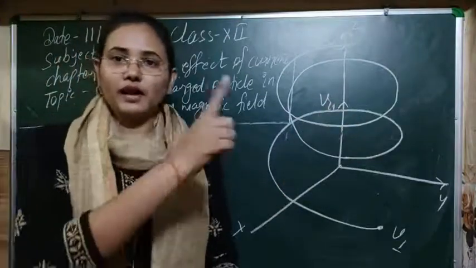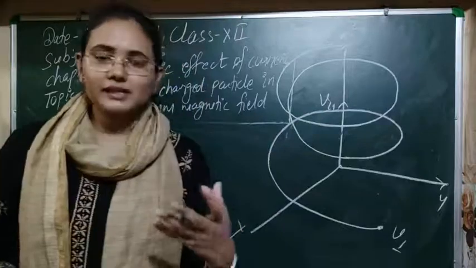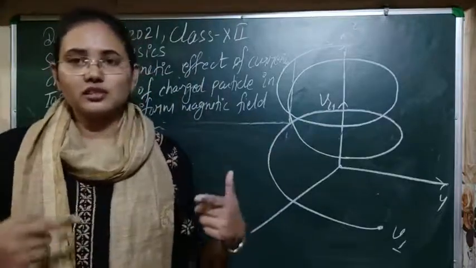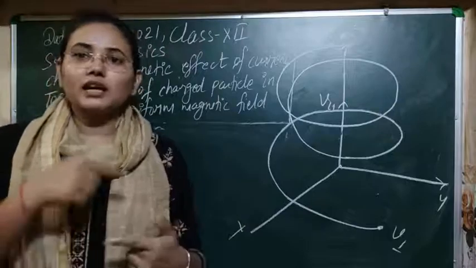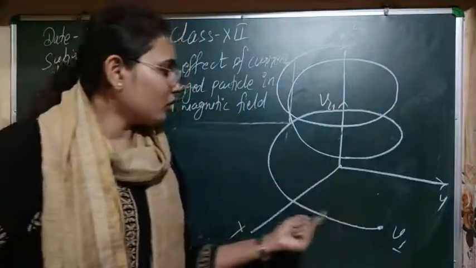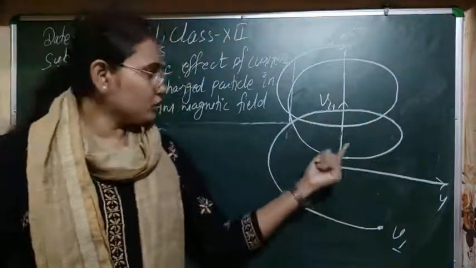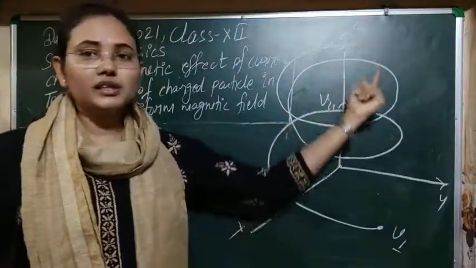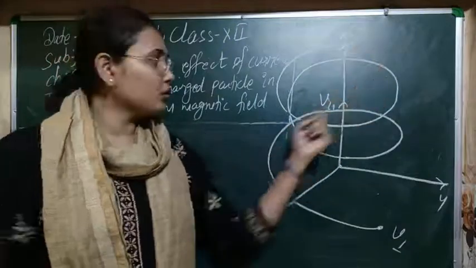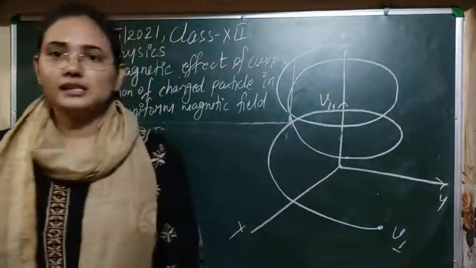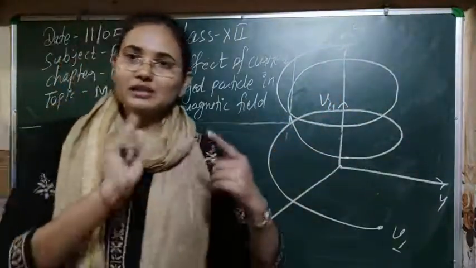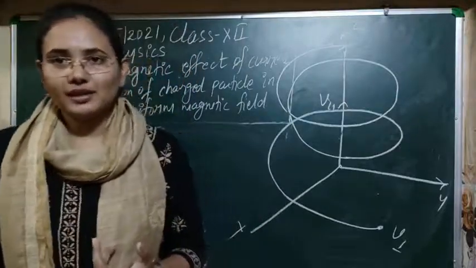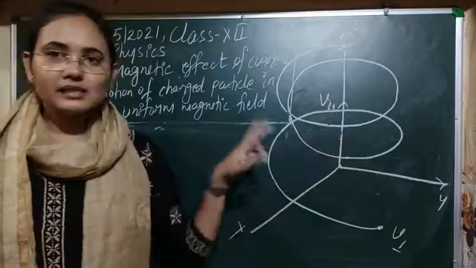So this kind of helical path, like a spring, is a helical structure. In the same way the charged particle will move here, because it is not only doing the circular path, it is also doing linear motion. Continually you can see the circular motion, along with which it is also doing linear motion along the Z direction. The circular motion is in the xy plane, but the linear motion is along the Z direction. So I think this case is now clear.